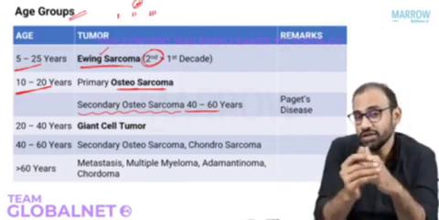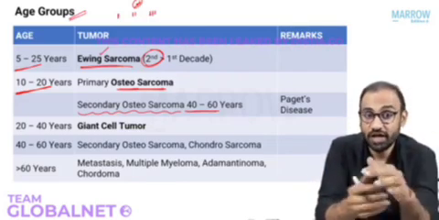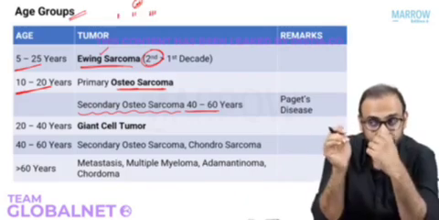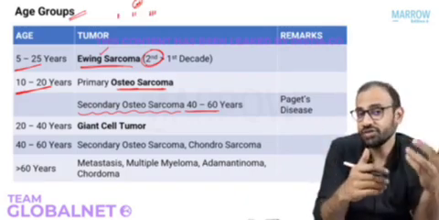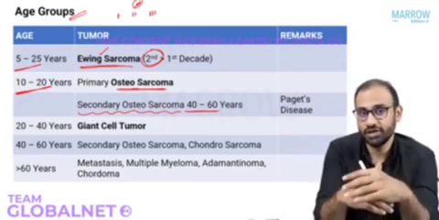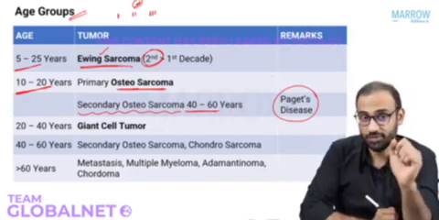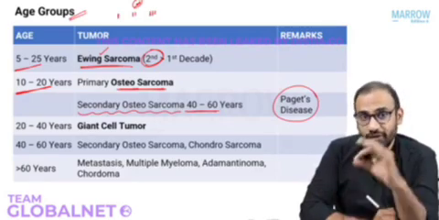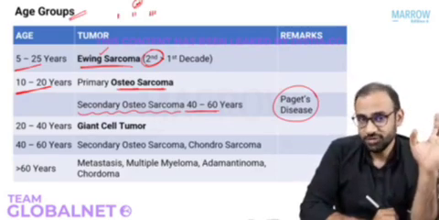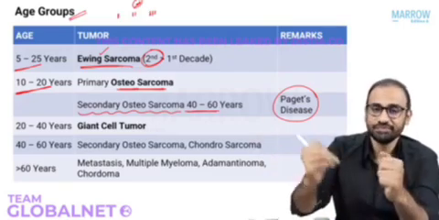And what is the cause here? Why is there secondary osteosarcoma? Primary is de novo. Secondary means there is a primary pathology that is increasing the risk of osteosarcoma manifesting later in life. The most common reason for a secondary osteosarcoma, friends, is Paget's disease. This is an MCQ. There are more reasons. We'll discuss this later. But very importantly, it is Paget's disease. So if a patient has Paget's disease, his chances of acquiring osteosarcoma later in life is high.